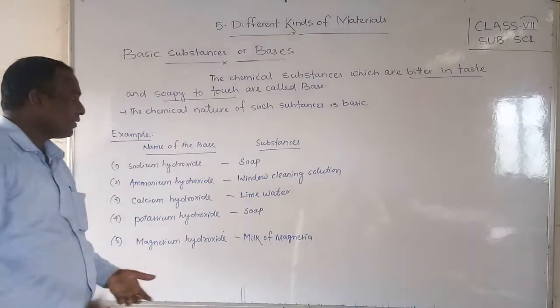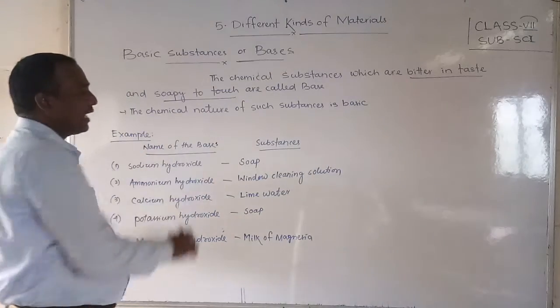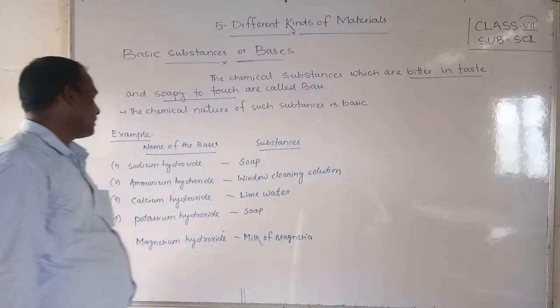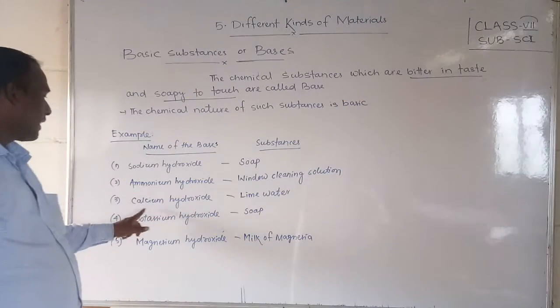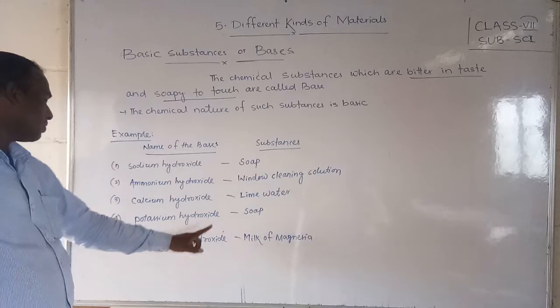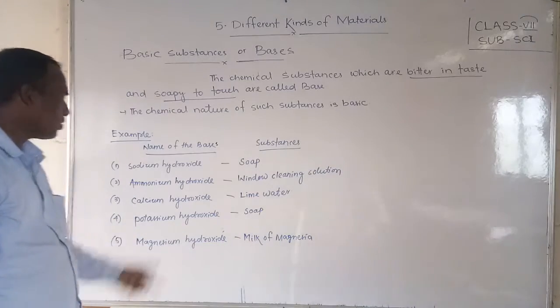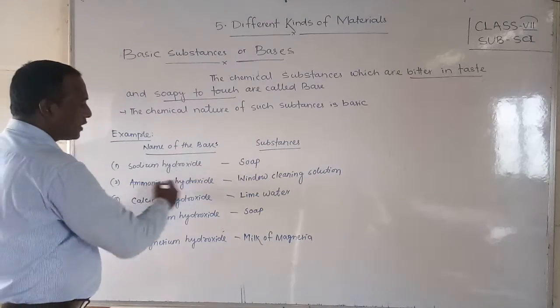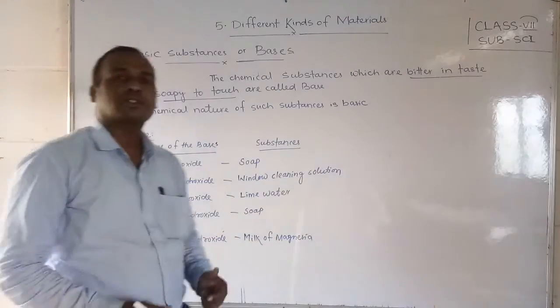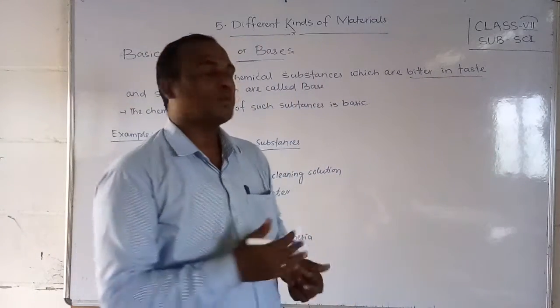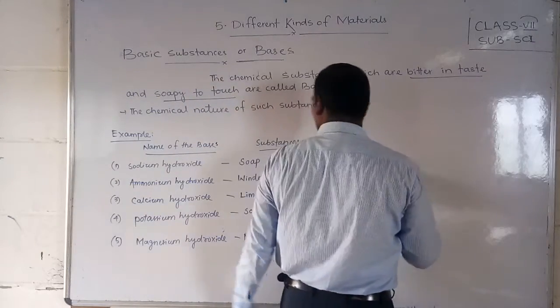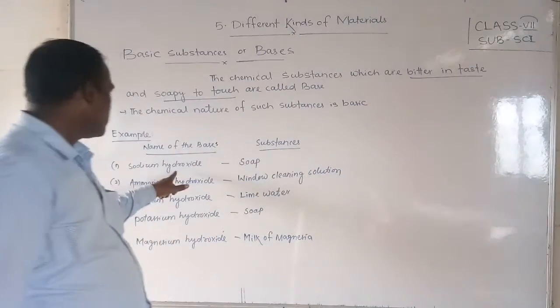Names of bases are given, and I have written some substances about them. Sodium hydroxide, ammonium hydroxide, calcium hydroxide, potassium hydroxide, magnesium hydroxide. Students, observe here, what does hydroxide mean? It means combined with OH. Hydroxide means water composition is there. So the base format is hydroxide.